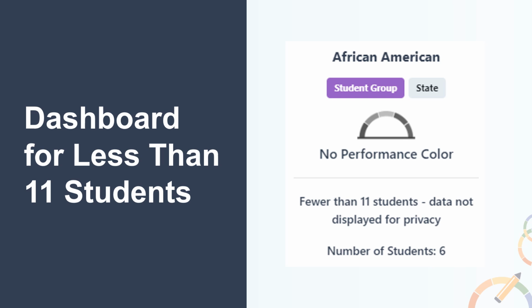Additionally, any LEA, school, or student group with less than 11 students in the denominator is not held accountable for differentiated assistance at the LEA level and TSI at the school level.